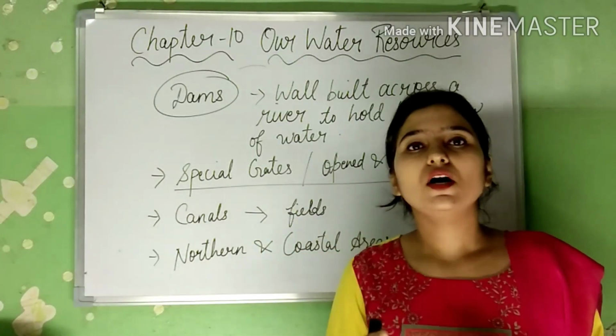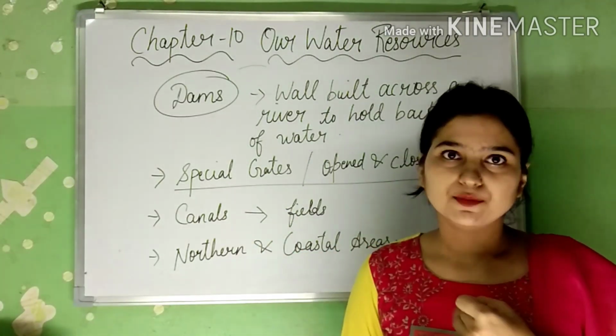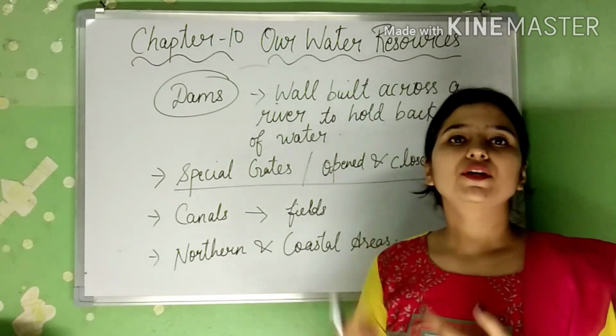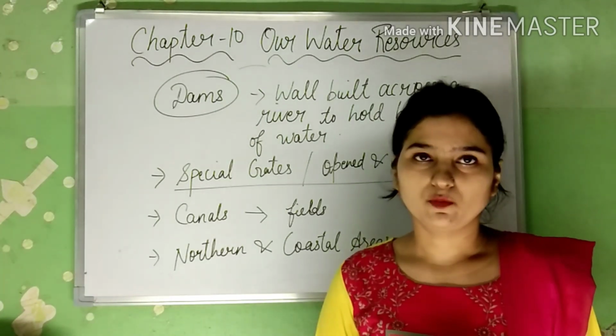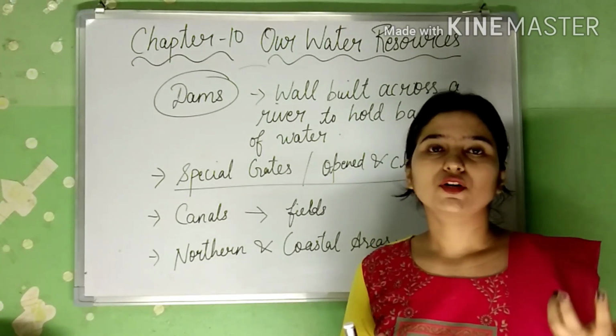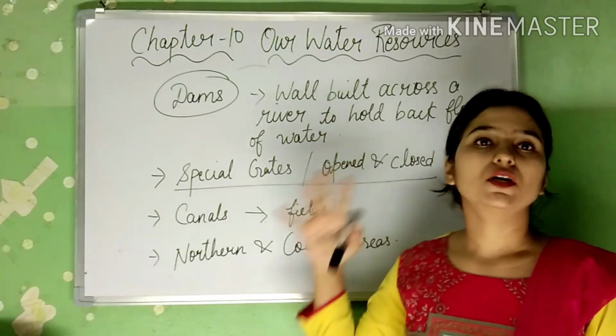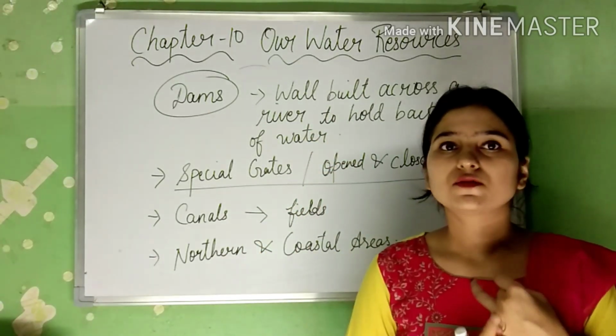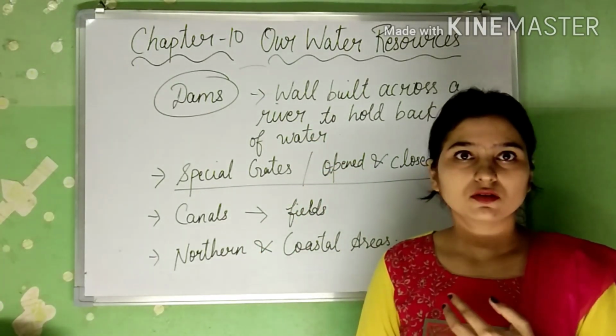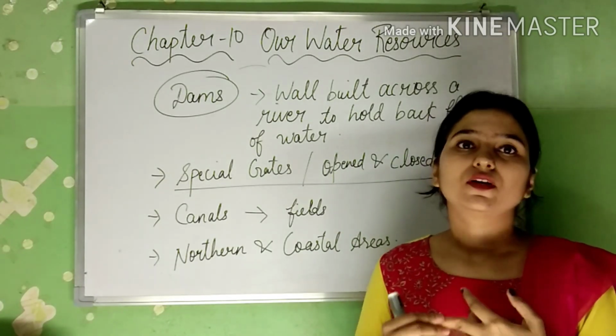So in today's class we discussed the irrigation methods: tanks, then wells and tube wells to bring out the underground water, then the canals, and in the last the dams. So in today's class we discussed the importance of water and the various methods of irrigation.